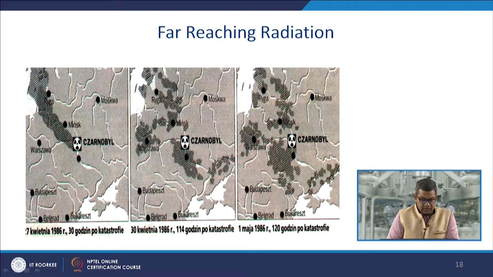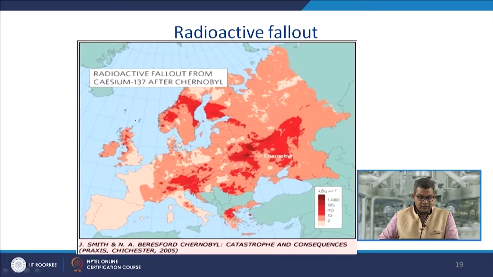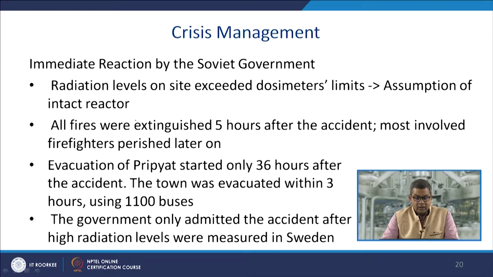In Chernobyl, you can see that the wind inversion took place, and it spread to so many areas like this. Now there was a radioactive fallout of cesium-137 after the Chernobyl reactor accident. You can see that the red spots represent the radioactive fallouts in this diagram.